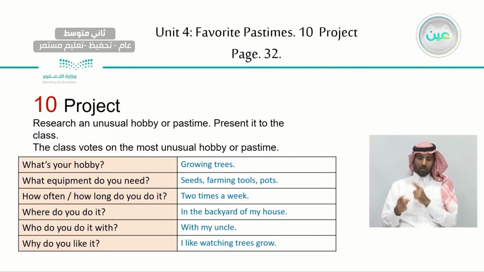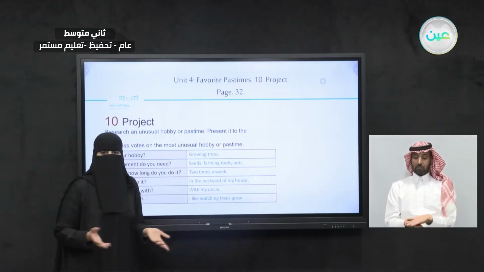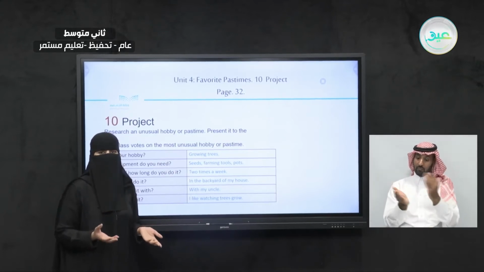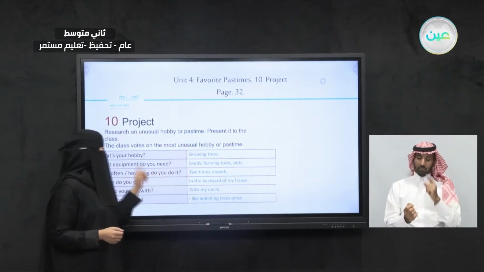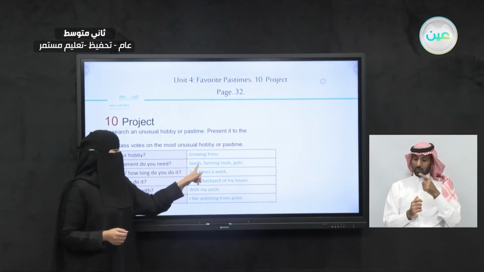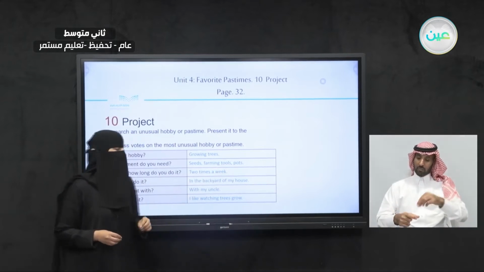So what's your hobby? It's growing trees. It's not like your normal planting. It's just growing a certain type of trees. So this is the hobby. What equipment do you need? You will need seeds, farming tools, and pots to plant these seeds.